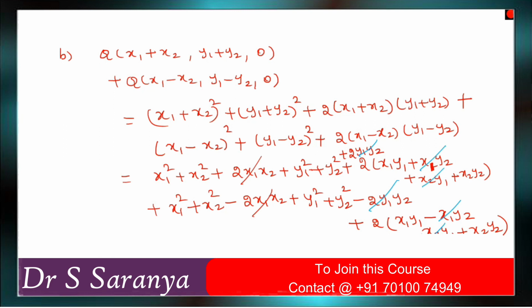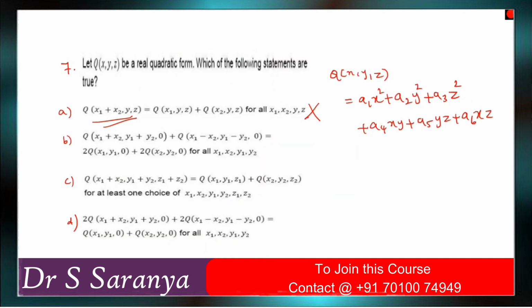So what is your final answer? Which is equal to 2 times q of x1 comma y1 comma 0 plus 2 into q of x2 comma y2 comma 0. Otherwise you can write it separately and equate. Both you will get LHS equal to RHS, right? So option B is correct.